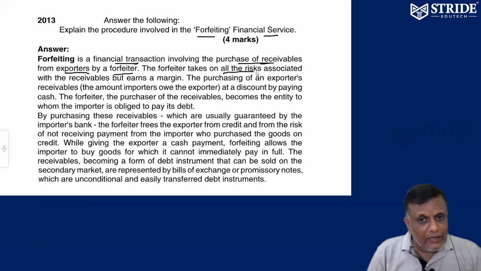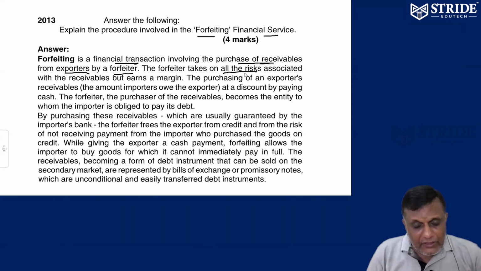The forfeiter takes all the risk. Your transaction to China is 5,000 crores. We are ready to buy the receivables from China, we are ready to pay. Your debtor is China, and we will take care of China. If you want any money, we are ready to pay you 5,000 crores. Hereafter you don't have any connection with China. Whatever amount you were going to collect from China, be ready to get paid right now. These people are called forfeiters.